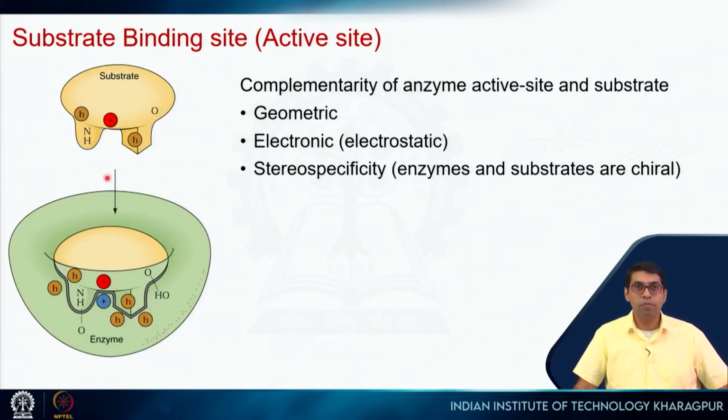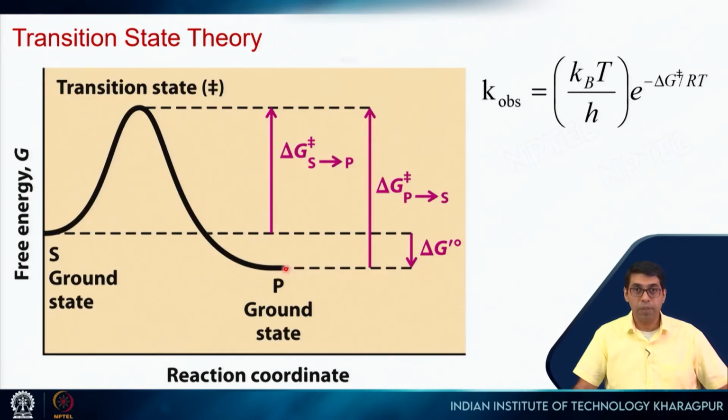So we have seen that substrates bind to the active site, and they have all these complementary interactions where you have hydrophobic interactions or electrostatic interactions or complementary hydrogen bond formation. So they together give the specificity of the enzyme towards its substrate, right? Now, how do enzymes catalyze reactions so fast, right? To understand that, let's look at how reactions happen.